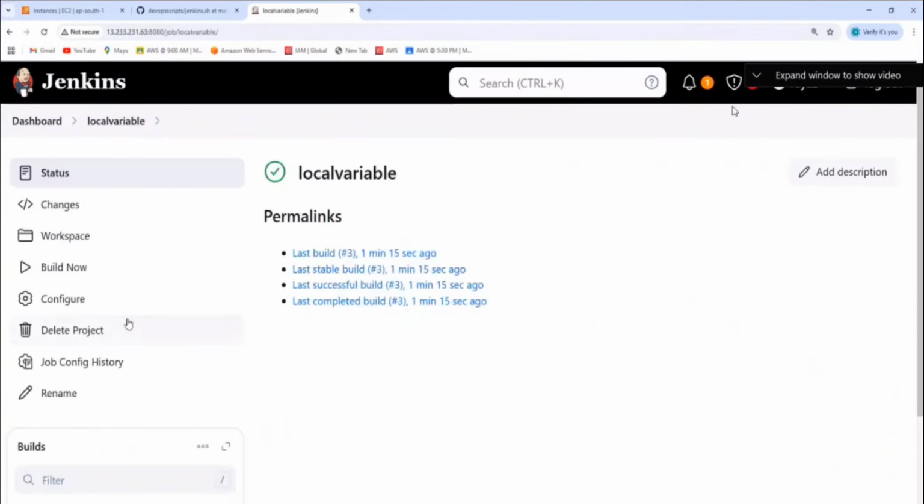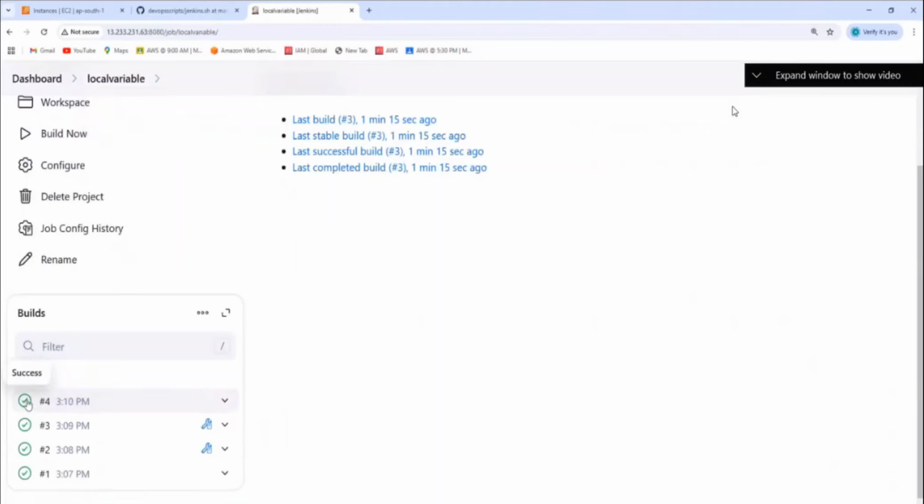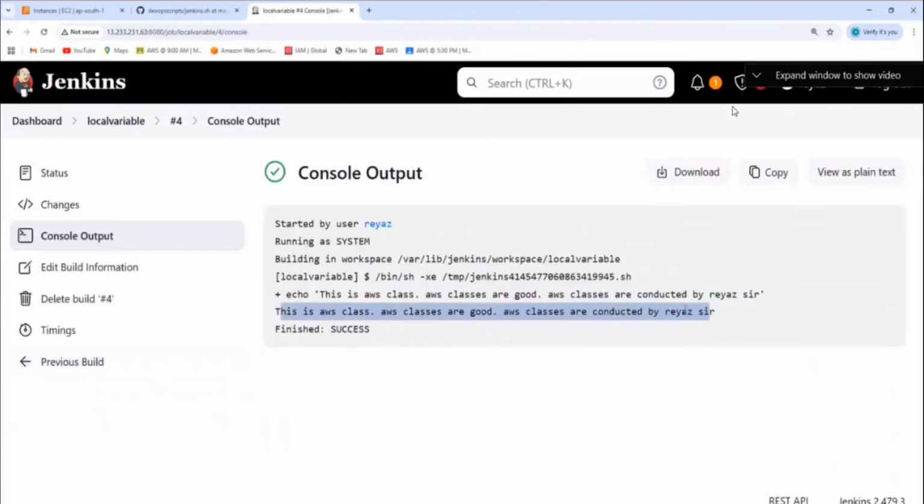Now we go inside it and understand the concepts of local variables and global variables. You create one more job and then call that global variable. Global meaning what? It will be available for all your Jenkins jobs. So whichever you want to use globally, you can create as global variables there. Global meaning for everyone.